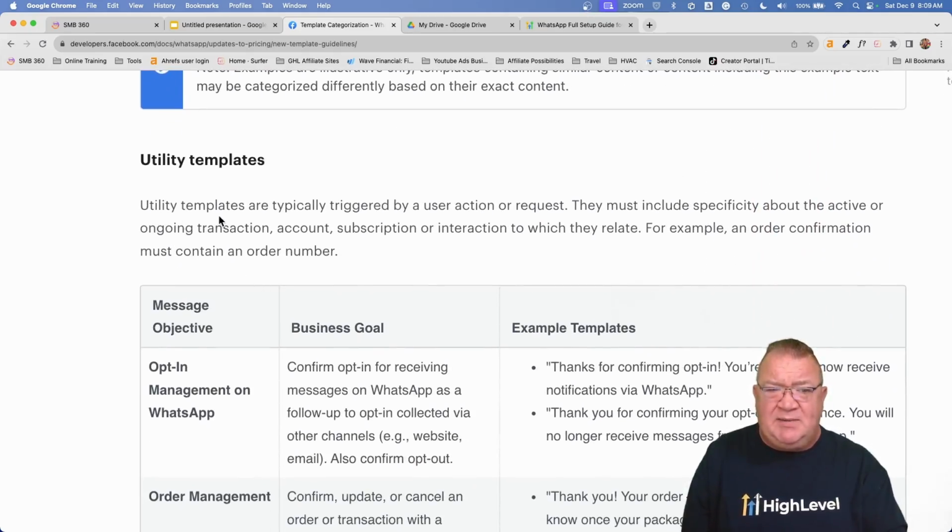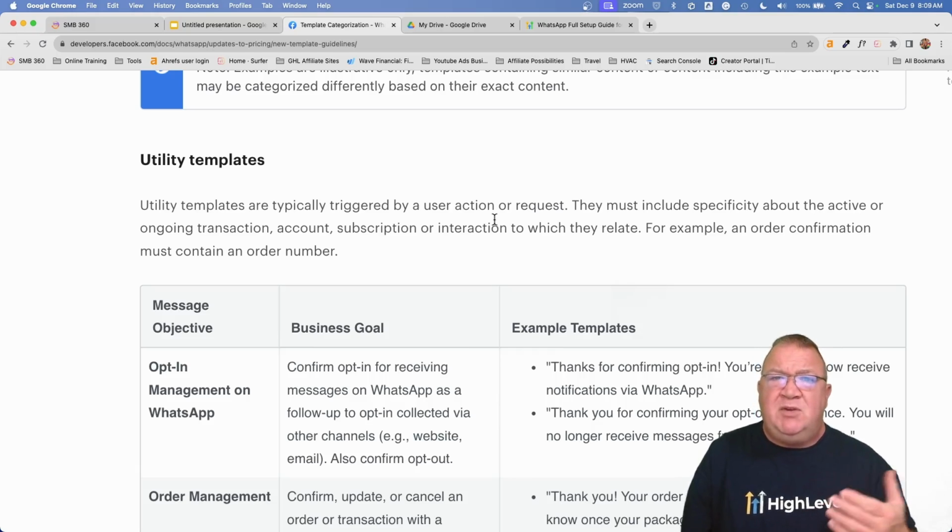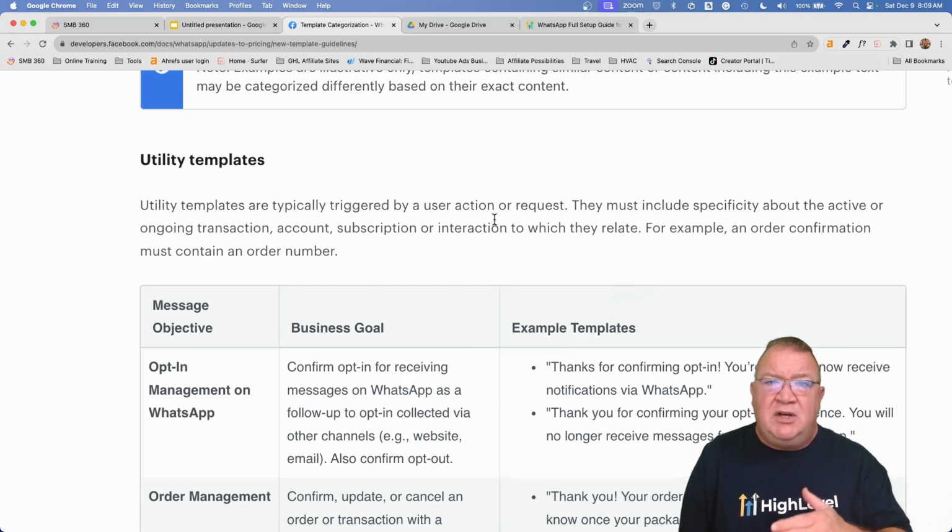Now, before I start getting into examples, I want to scroll down and read what a utility template is. Utility templates are typically triggered by a user action or request. They must include specifics about the active or ongoing transaction, account, subscription, or interaction to which they relate. For example, an order confirmation must contain an order number. So utility messages really are user-initiated response messages.